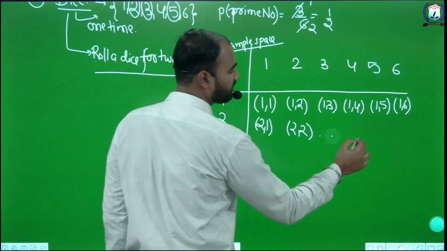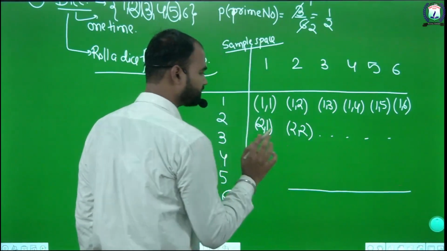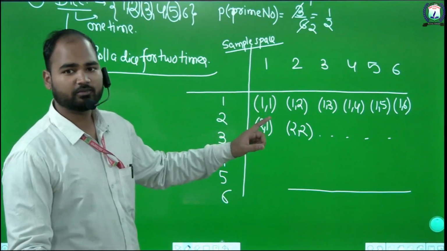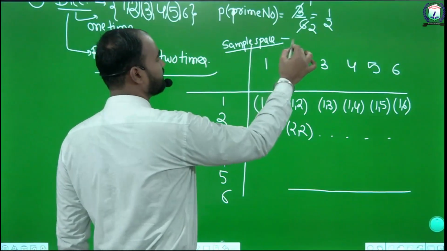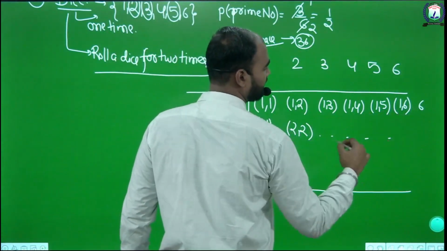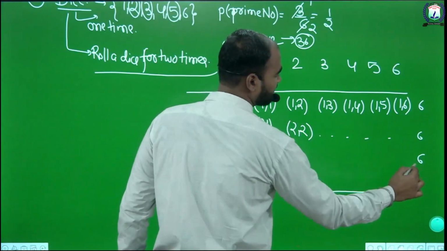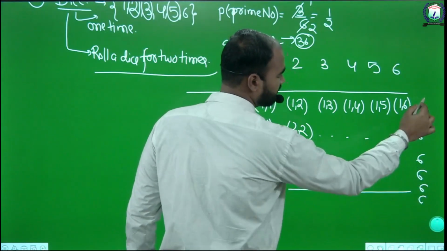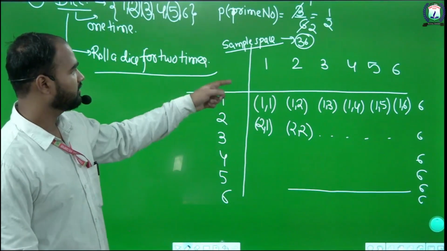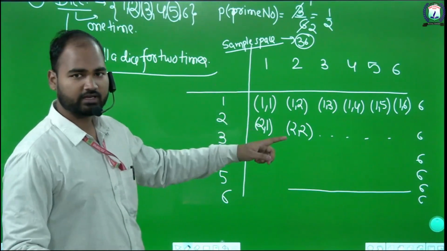Similarly we can draw this, and we get 36 possible outcomes in total.